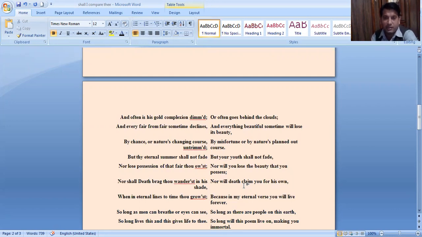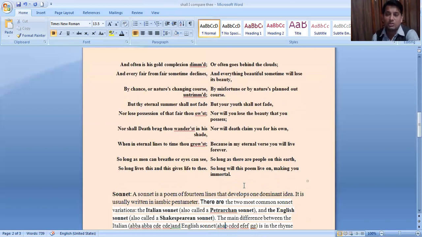So long as men can breathe, or eyes can see. That means so long as there are people on this earth, living on the earth, so long lives this, and this gives life to thee. Thee means you here. So long will this poem live on, making you immortal. So the poet talks about the immortality of his beloved.